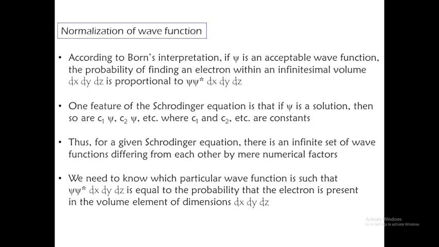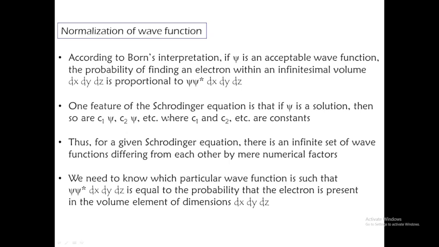One feature of the Schrodinger equation is that if psi is a solution, then so are C1 psi, C2 psi, etc., where psi is multiplied by the constants C1 and C2. So if psi is an acceptable solution of the Schrodinger equation, then it multiplied by constants C1, C2, etc. is also acceptable.